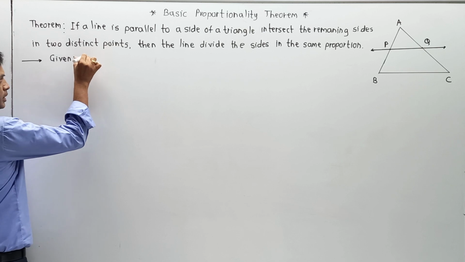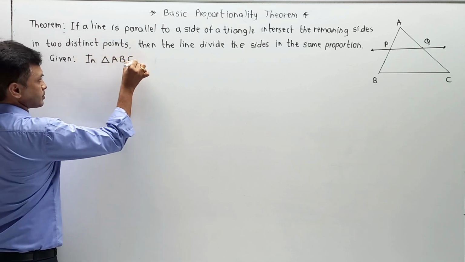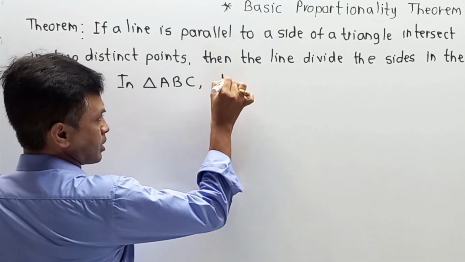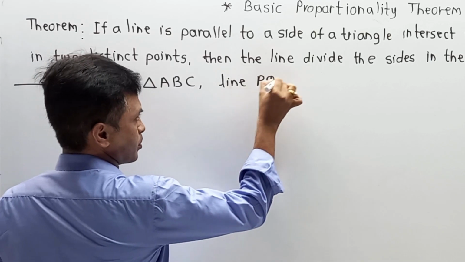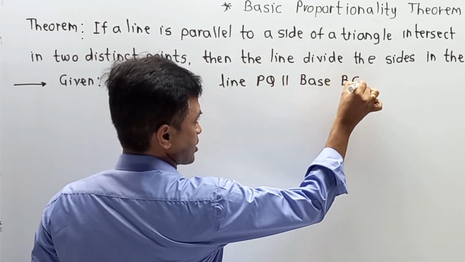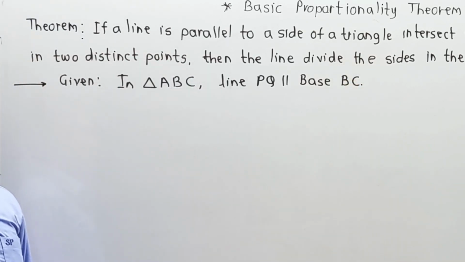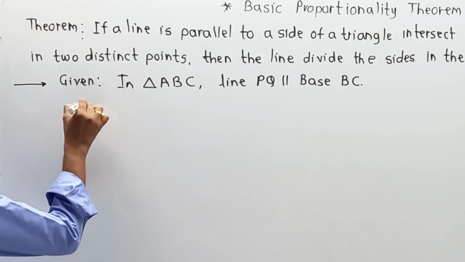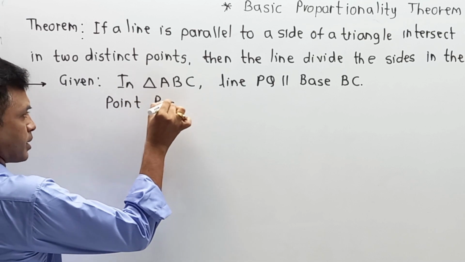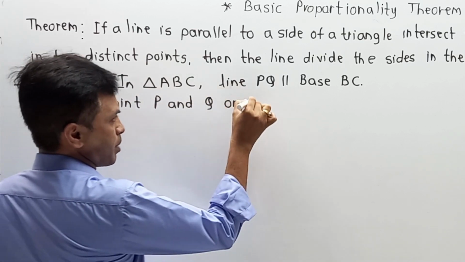So first part, in triangle ABC, line PQ is parallel to base BC. Now P is on AB and Q is on AC. So points P and Q are on AB and AC.